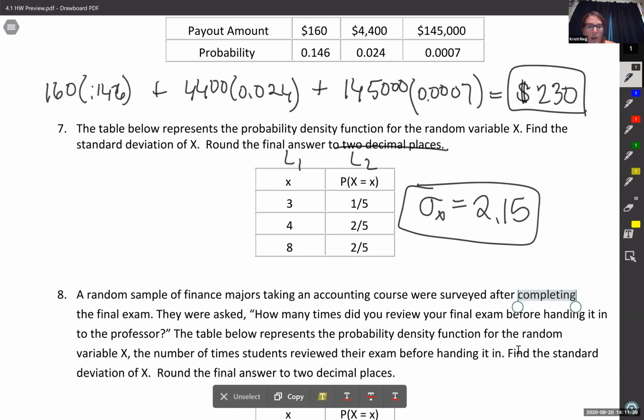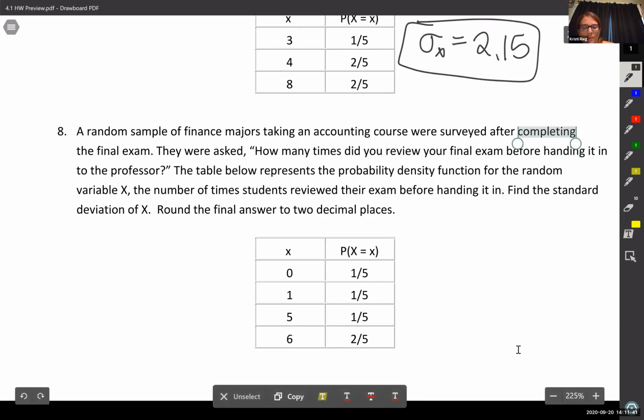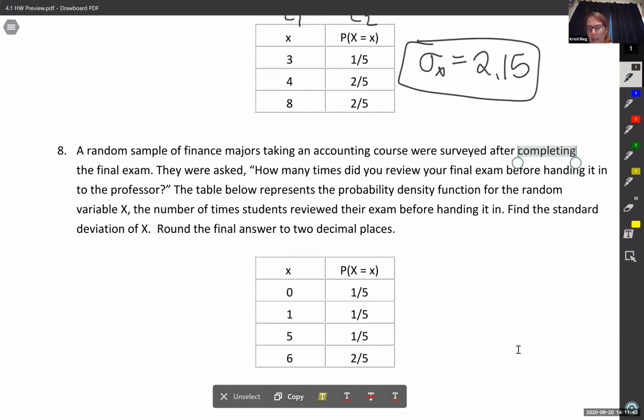All right, one last one with standard deviation. Similar table. So you type that into your table. This is your L1. This is your L2. So since you're just here to check the answers and we just did one of these, I'm going to put up the answer to 2 decimal places. This is 2.58. If you did not get that, double check your table.